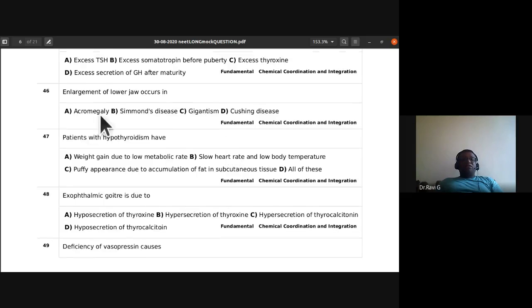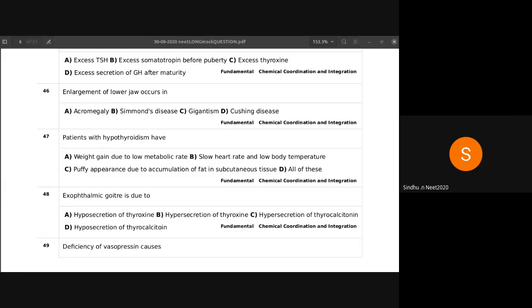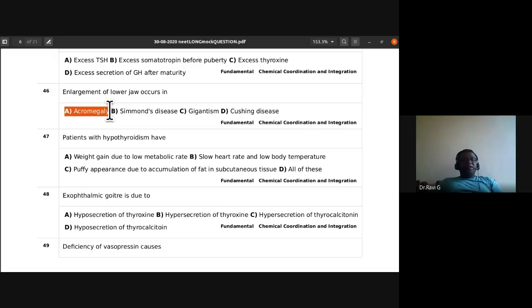So the 46th question, enlargement of lower jaw occurs in acromegaly, Simon's disease, gigantism, Cushing disease. So the enlargement of lower jaw, where does it occur? Acromegaly. So it leads to enlargement of lower jaw.